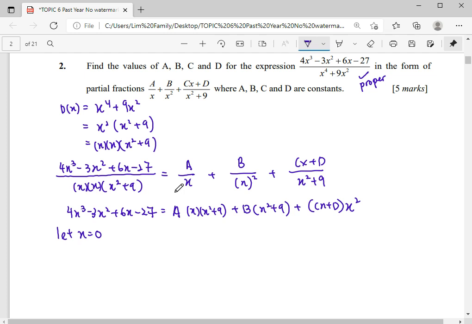When we have x equals to 0, we can find the value of B. So this part totally equals negative 27. This one is 0. This one is 0 squared plus 9, so it will become 9B. And then this one is (0 plus D) times 0. So everything times 0 becomes 0. So at least we get one unknown first, which is B.